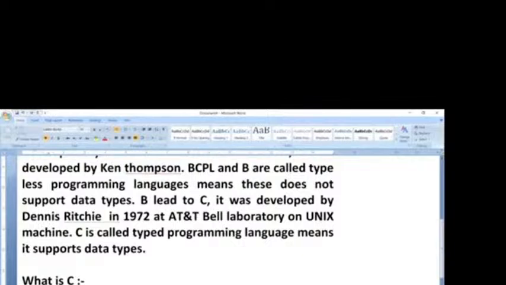Friends, there is one part of it: C is a POP language. P means procedure oriented programming. C is a procedure oriented programming language. What is the meaning of procedure oriented programming language? It means it gives more priority to procedure. It won't give priority to object.